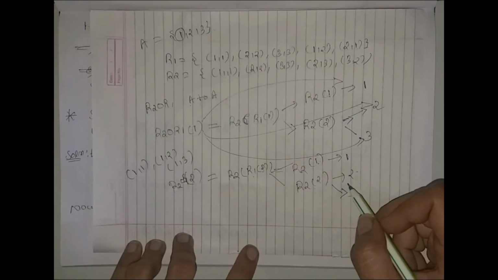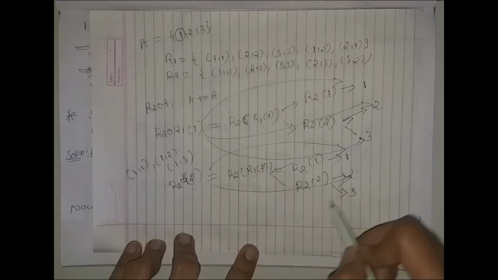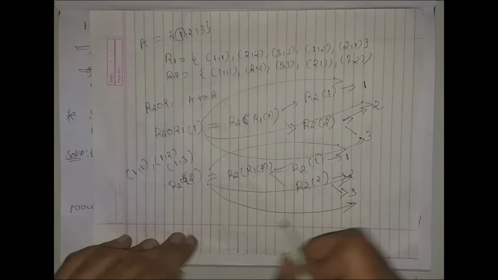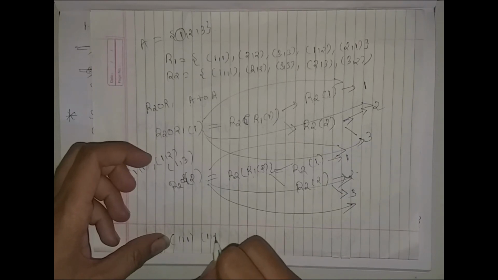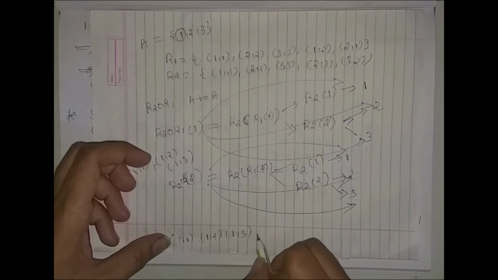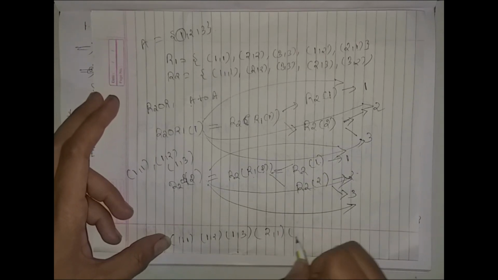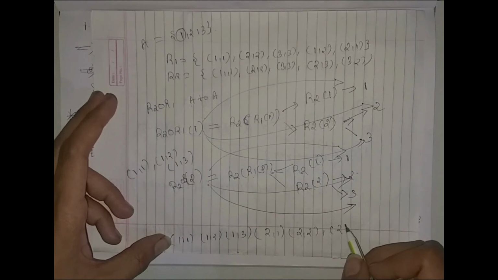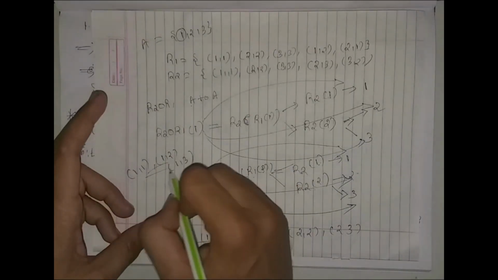So there are again three possibilities: 2 is related with 1, 2 is related with 2, 2 is related with 3. These three are from the second element.